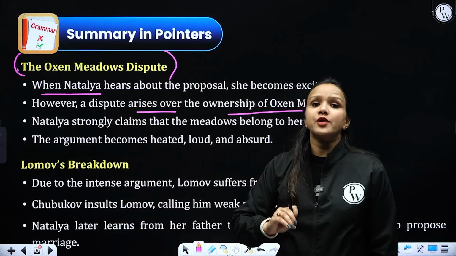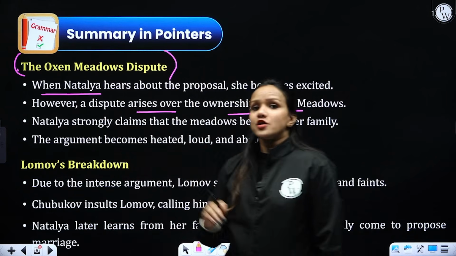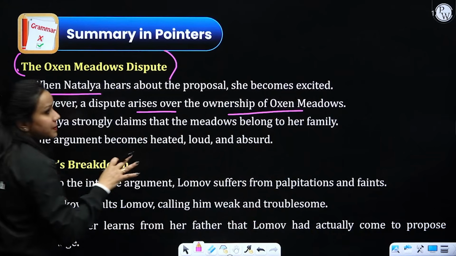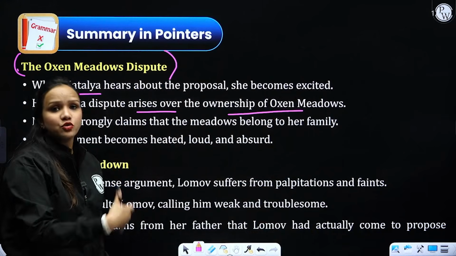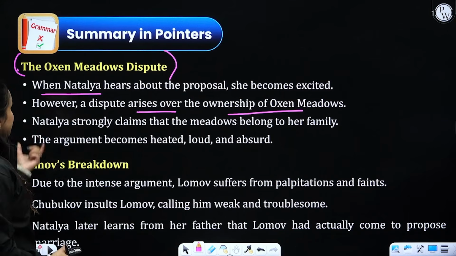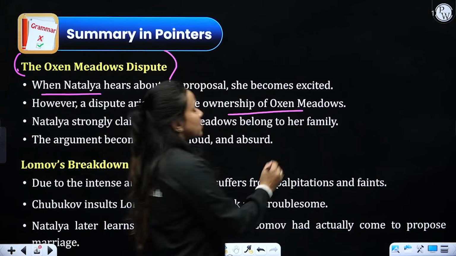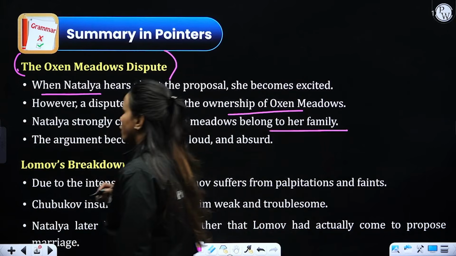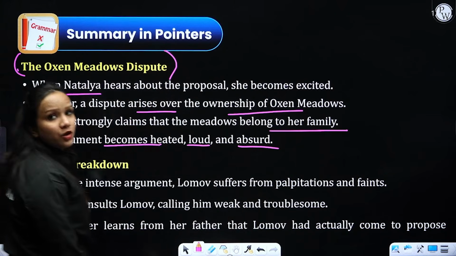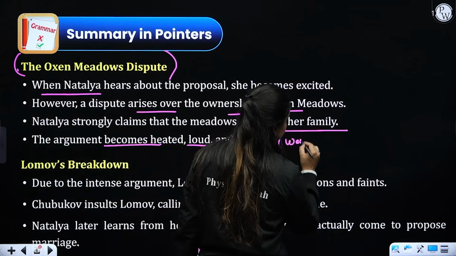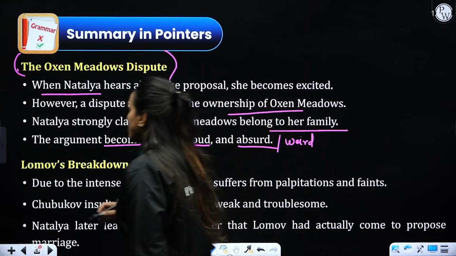Natalia believed that the Oxen Meadows belong to them, whereas Lomov believed that it belongs to him. So Natalia strongly claims that the meadows belong to her family and not Lomov's. The argument becomes so heated, loud and absurd. What is the meaning of absurd? It means weird, right?